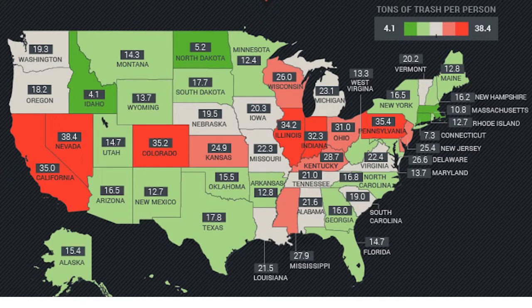Our graph of the United States for land pollution shows the tons of trash per person that are discarded in each state. Some of the states are higher than others, however, there are so many tons of trash being discarded per person that this is a large issue.